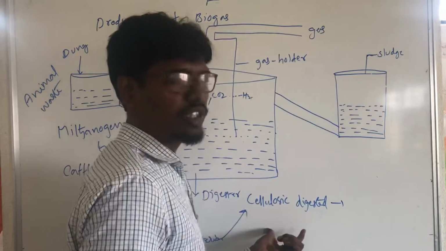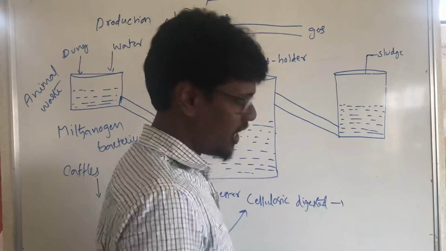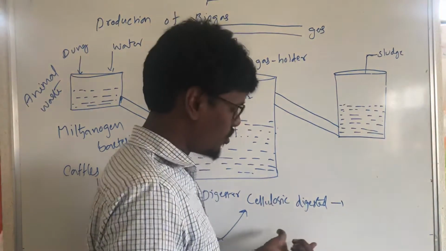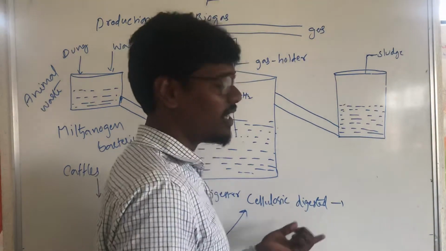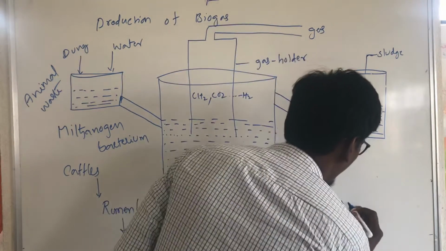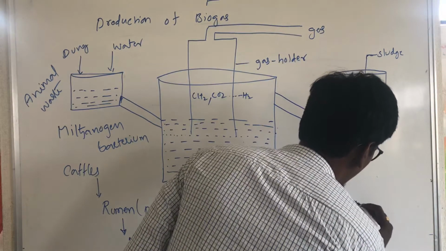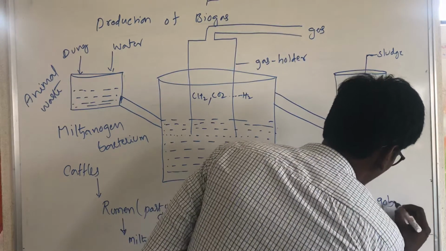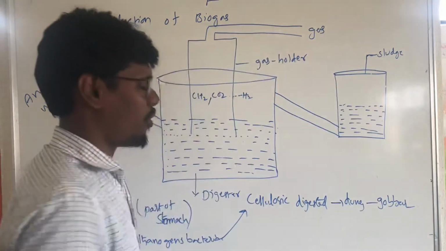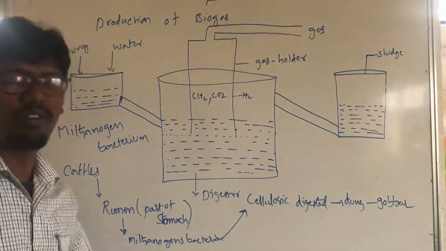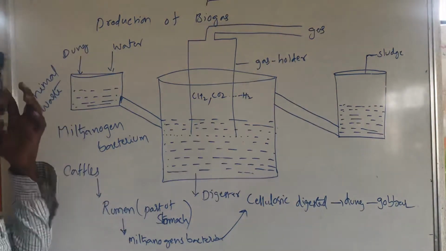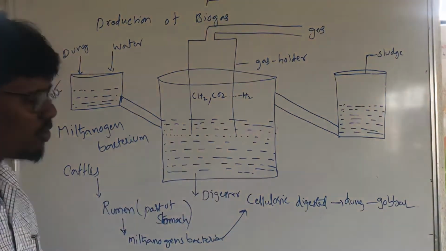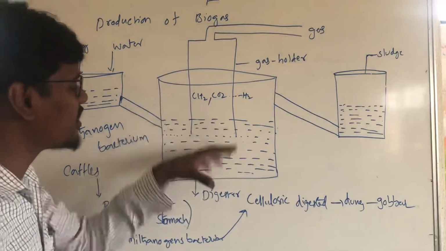After the cellulosic material is digested and supplies nutrients to the cattle, finally the waste is called dung. This dung is also called gobar. This is the production of gobar gas. The methanogen bacterium is found in this tank, where the sludge will be digested.